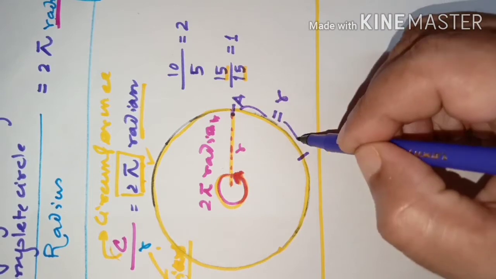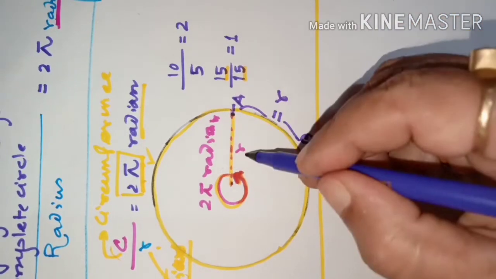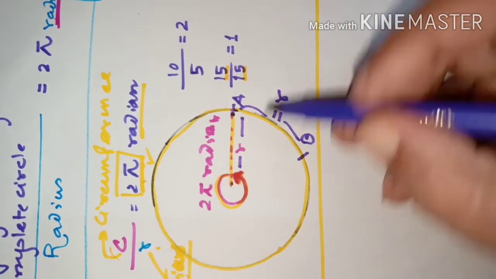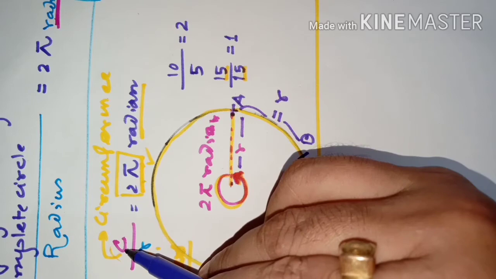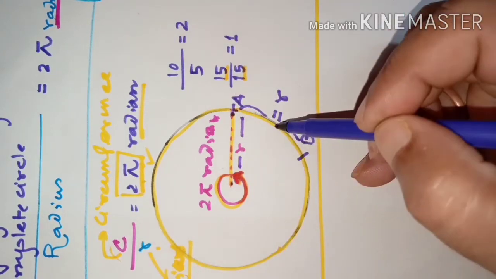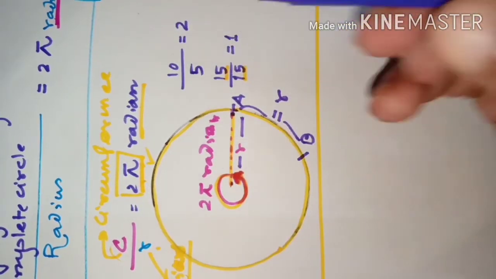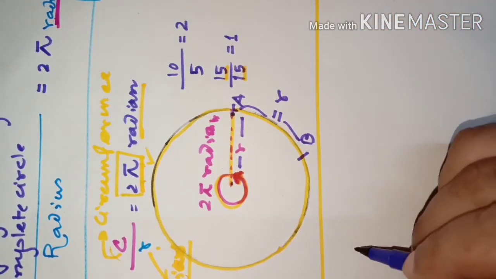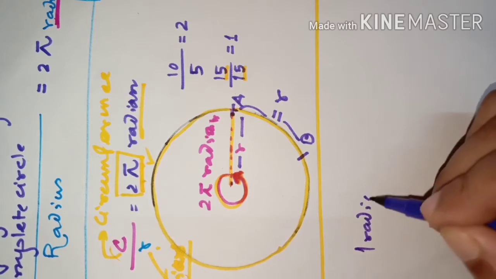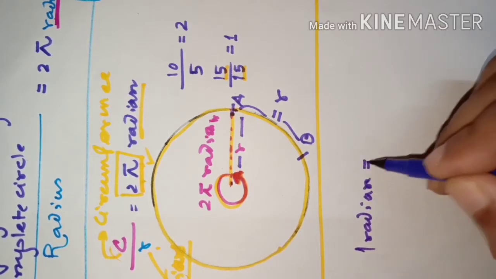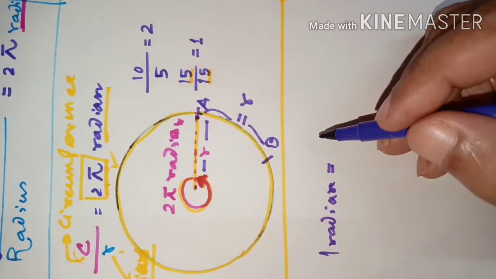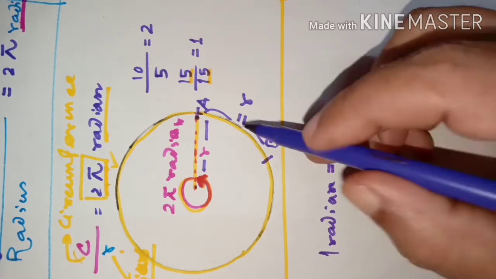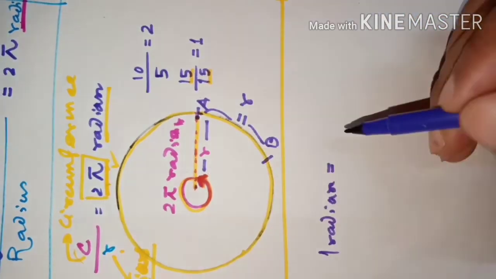The radius is r, and the length of this arc also is r. Then their ratio will be 1, and that will be called 1 radian. So 1 radian is defined that way. 1 radian is nothing but a ratio between an arc and the radius such that the arc length is equal to the radius length.